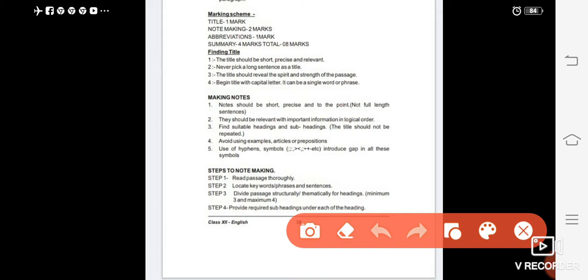Next, notes should be short, precise and to the point, not full-length sentences. Make it clear. Full sentences are not acceptable in the board exam. They should be relevant, with important information in logical order.